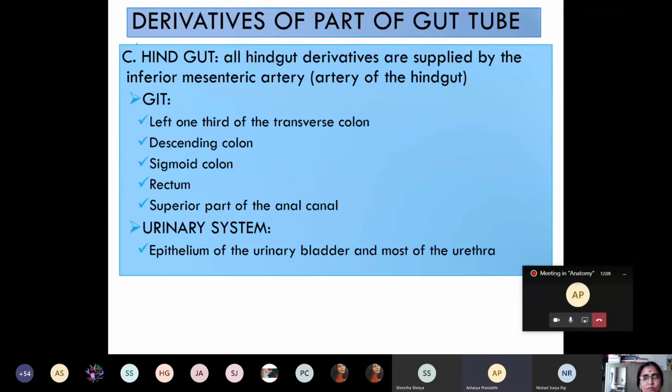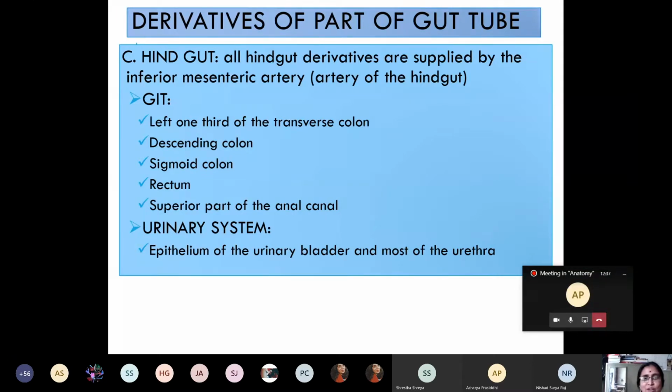Yes, good. Now the distal part of the gut tube is known as hindgut. All the hindgut derivatives are supplied by the inferior mesenteric artery. It is the artery of hindgut. The celiac trunk, superior mesenteric artery and inferior mesenteric artery are all branches of the abdominal aorta.